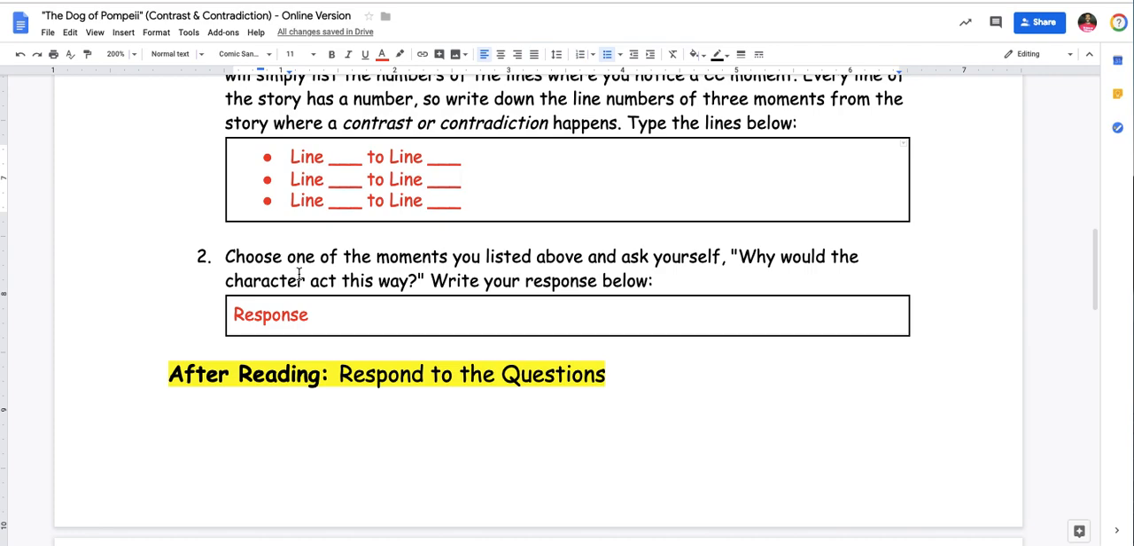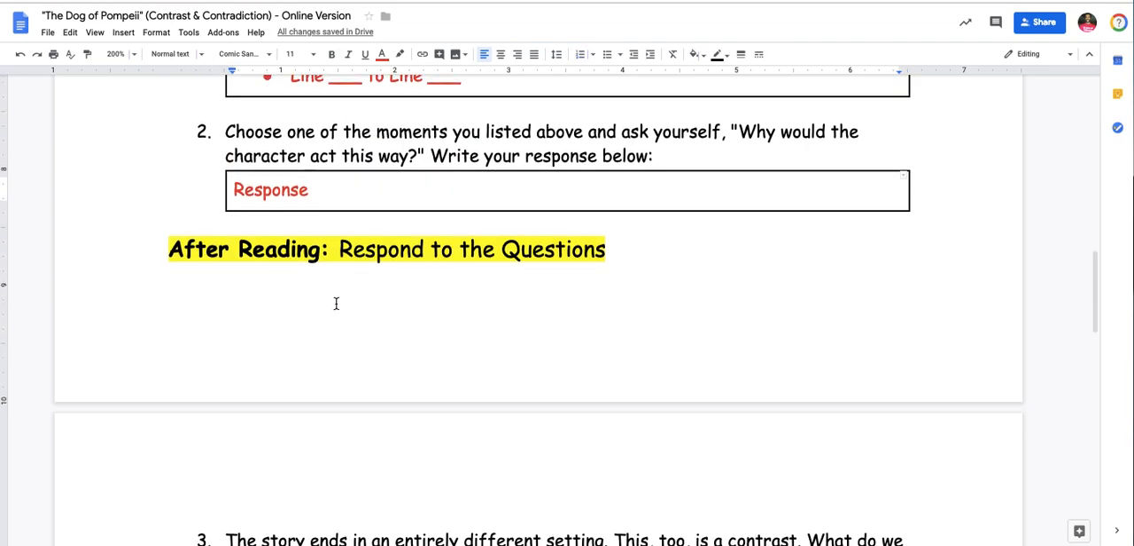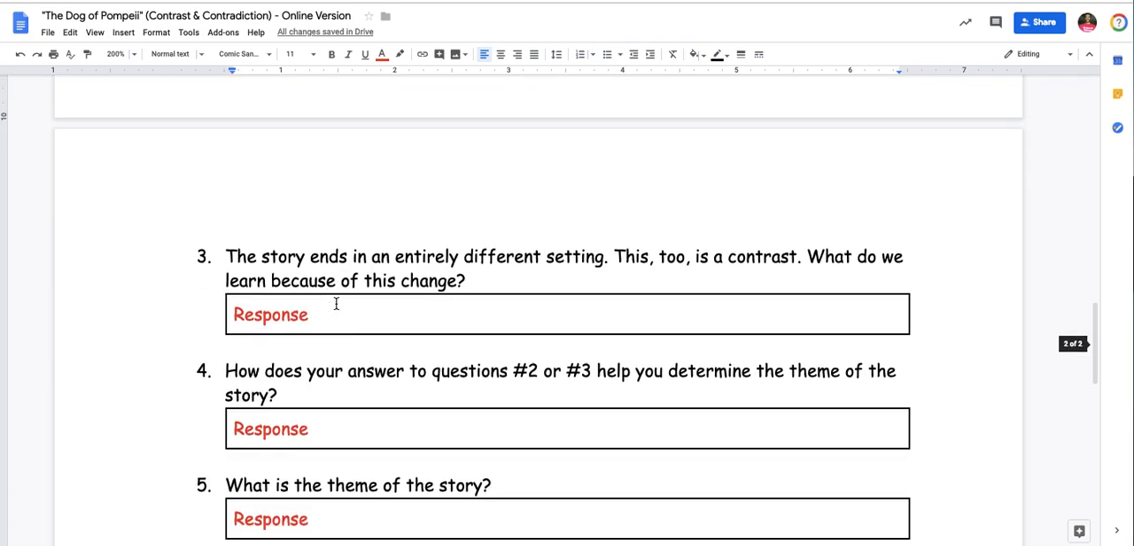Once you finish the story, choose one of the moments you listed above and ask yourself, why would the character act this way? So you're going to notice that a character changes his or her behavior. And then you're going to ask yourself why the character acted this way, why the change, and then you'll put your response here. After reading, respond to the questions.